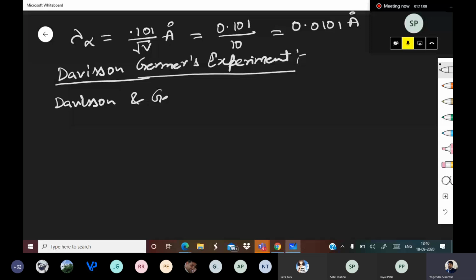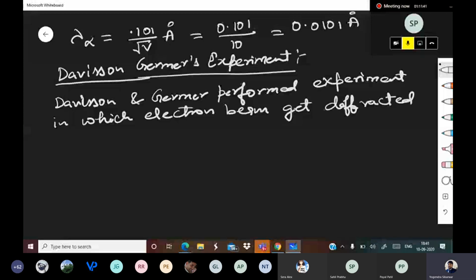Now pay attention. Electron means massive particles. So now massive particles are getting diffracted. Diffraction is a property of wave. So it is getting diffracted, that itself says that electron is behaving as wave.